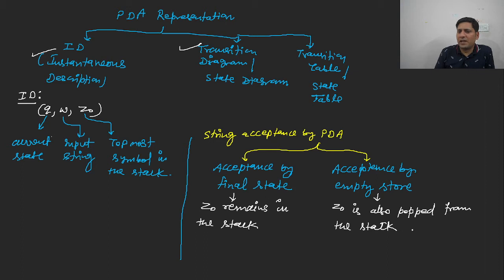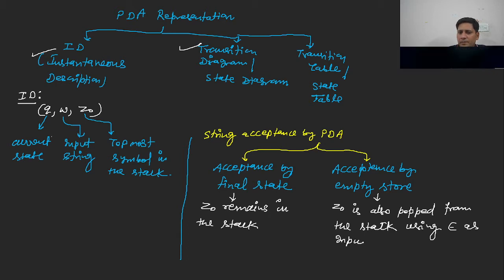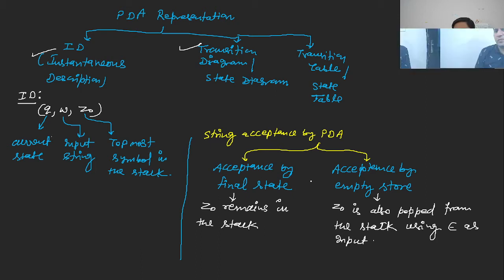Using epsilon as input. This is the string acceptance by PDA. So this is a representation. Now how it will work, we will understand it with the help of an example.